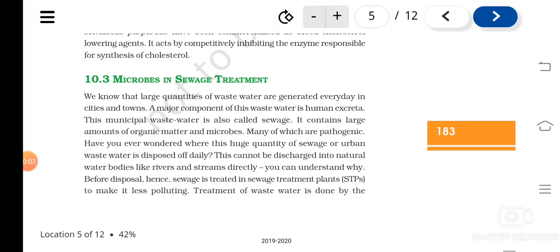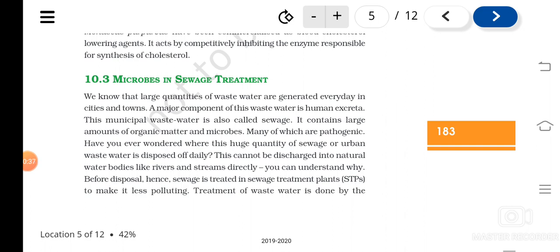In the previous classes, we have studied how microbes are used in beneficial ways for human beings, in the formation of household products, in fermentation, in making of beverages, and in making of some bioactive molecules. And now today we are going to see how microbes are used in sewage treatment.